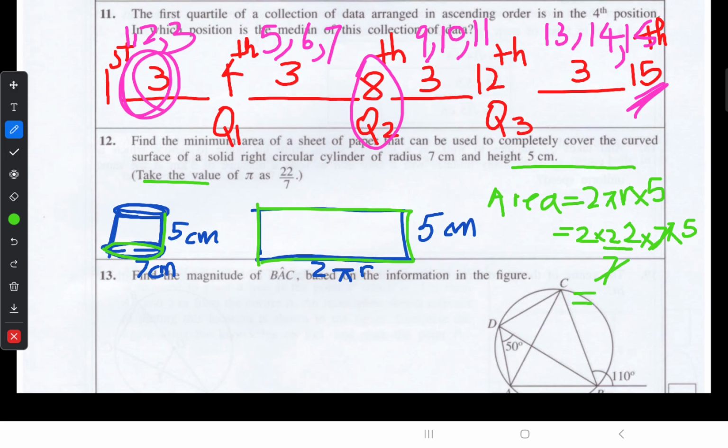Then when you multiply this, 220 square centimeters. 220 square centimeters is the minimum area of a sheet which we need to cover the total curved surface of this circular cylinder. This is the way.